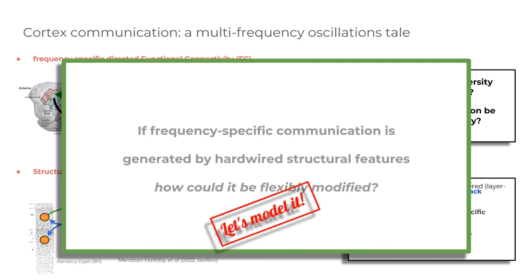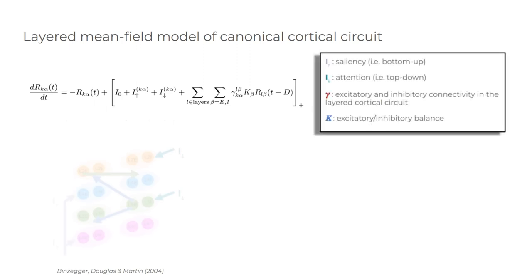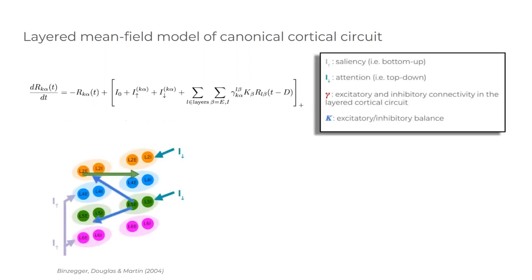In order to answer these questions, we use modeling. We use a layer-wise neural mass model of the canonical cortical circuit with a realistic multi-layer connectome. Equations include just one excitatory and one inhibitory population per cortical layer. All inhibitory populations are identical. In addition, we have tunable current terms targeting different layers, whose increase emulates increased stimulus salience or boosted attention. Modulating these currents modifies contextual input without changing the circuit.